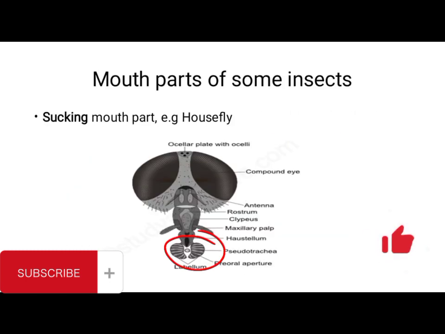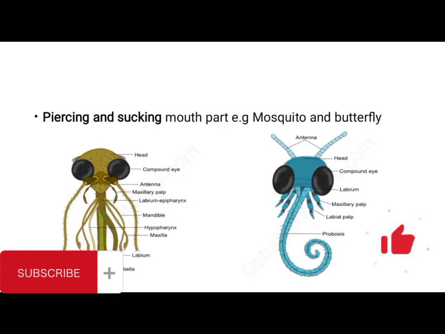In the case of sucking mouth part, no need of piercing. But in the case of piercing and sucking mouth part, they will first pierce into the structure, maybe like the organism in the case of mosquito, or pierce into the flower like in the case of a butterfly, before they suck. Okay, so in the case of mosquito, they possess a stylet. The stylet usually will pierce into the skin, and the stylet is made up of a pair of mandible and maxilla, as you can see.